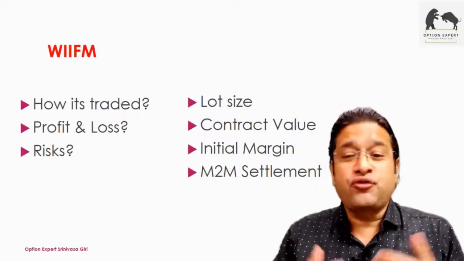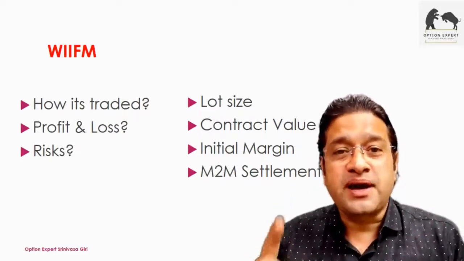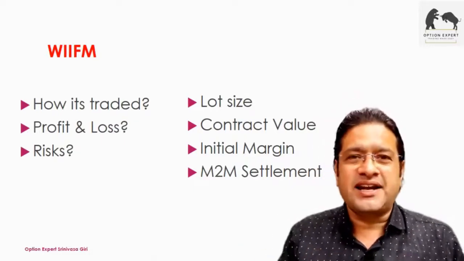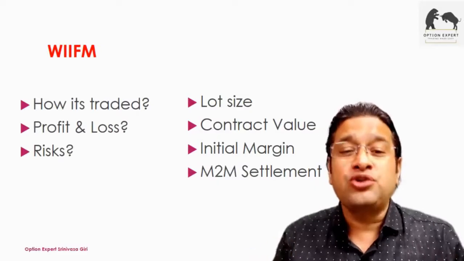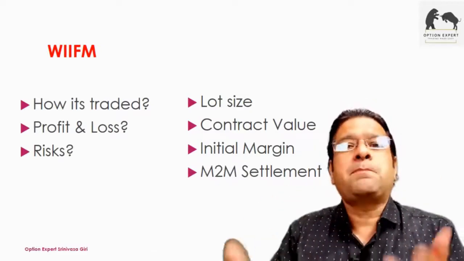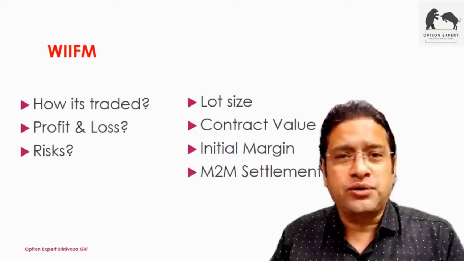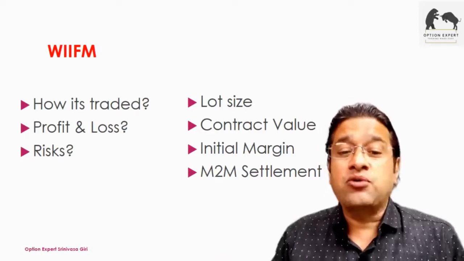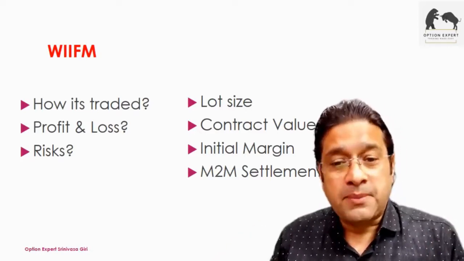Now, it's not the full value. If I have to buy one share of SBI, I shell out 185 rupees per share. But when I'm buying this contract, I don't pay the entire value of the contract. I only pay the initial margin, which is a percent of the contract value. It could be 20%, it could be 25%, it can be 30%. I only pay the initial margin.